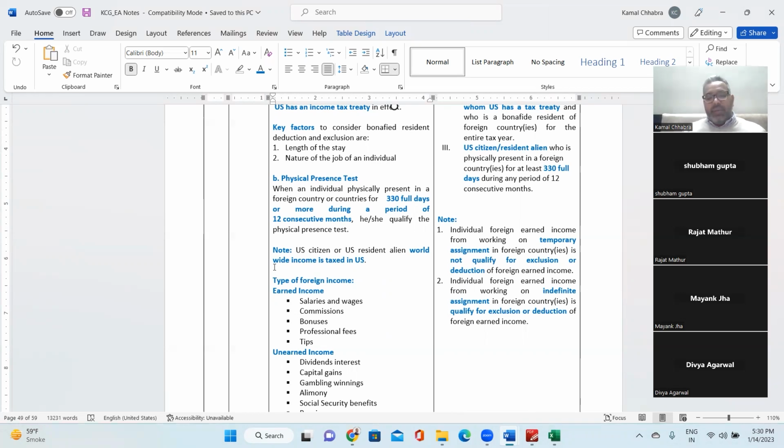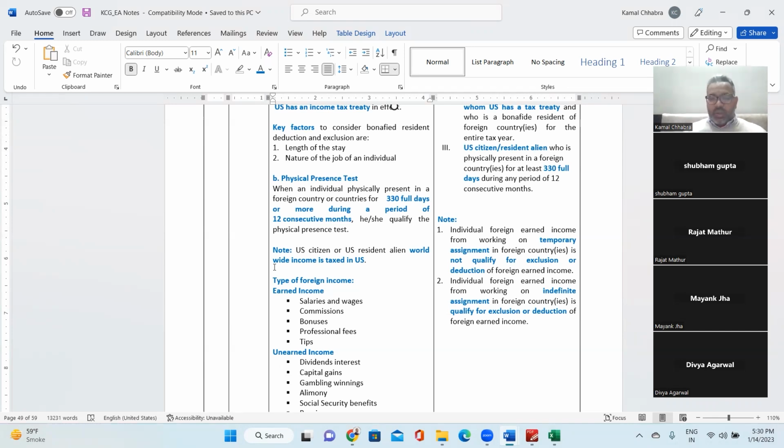It says individual foreign earned income from working on an indefinite assignment, that is a permanent assignment in a foreign country, is qualified for the exclusion or deduction. So you can exclude or deduct the amount from foreign earned income only when you have permanent foreign earned income, right? Not the temporary one.